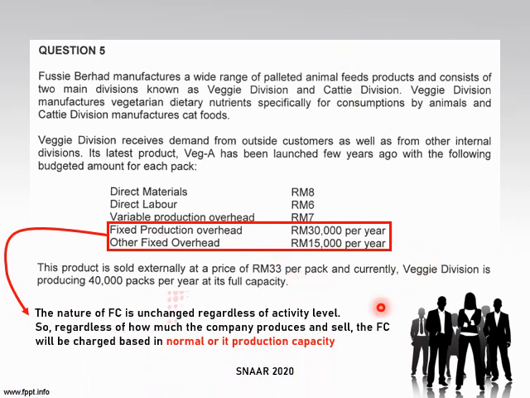So if you can see from here that the fixed production overhead and other fixed overhead is actually the nature of FC is unchanged, kan? Dia unchanged regardless of activity level. So tak kisahlah berapa banyak dia produce and sell, the fixed cost, which is these two, dia akan charge based on normal or its production capacity. Okay, so kita akan tengok macam mana information ni relevant later.